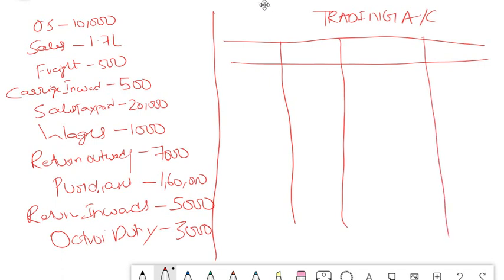Okay, this is debit, this is credit. In trading account, debit side expenses will come, amount, and on your credit side, income and amount. You are not supposed to write this, income and expense and all, but just for your clarification I'm giving this. So now first thing that we need to see is, what is this?